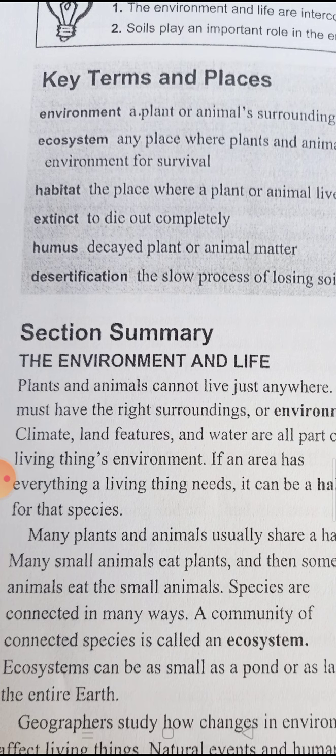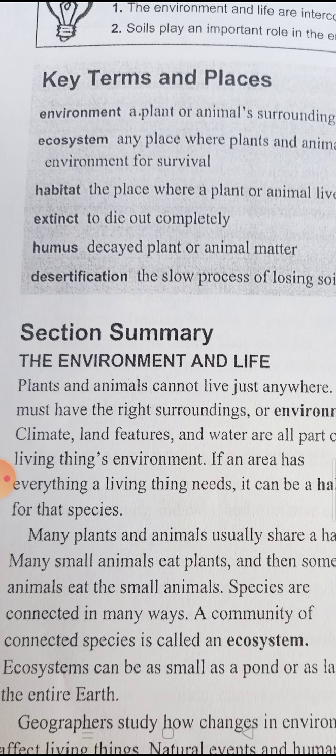So ecosystem is any place where plants and animals depend upon each other and their environment for survival, or to stay alive.